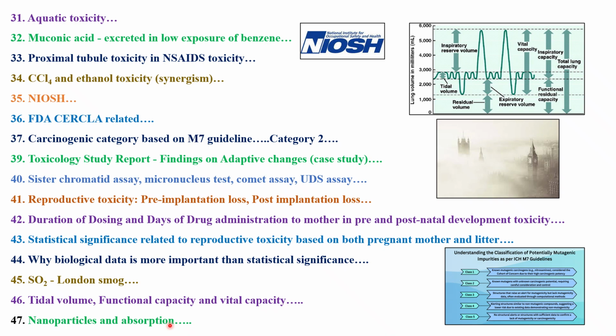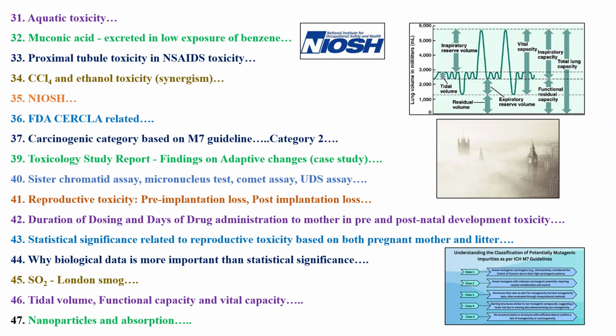But because of the extremely small size, the nanoparticles by themselves are causing toxicity. That you need to read. We have a separate chapter in the lesson on nanoparticle toxicology. So try to read what the size of the nanoparticle is and which region of the human body or which part of cells are getting damaged by the reduction in particle size. Even though these are nanoparticles, they may aggregate and form a bigger structure. They might become microparticles, I guess. So you need to read it in detail.